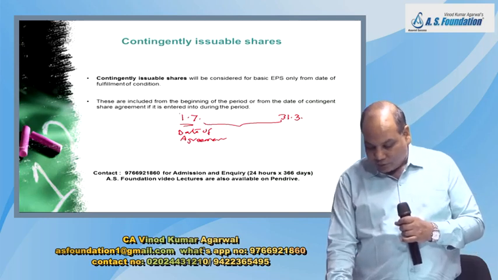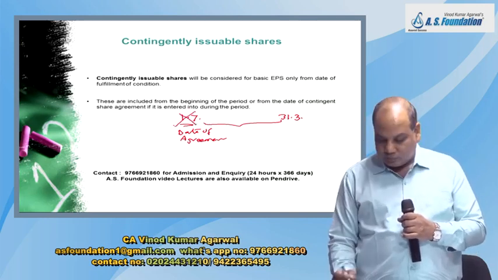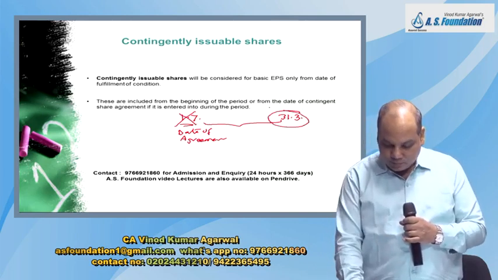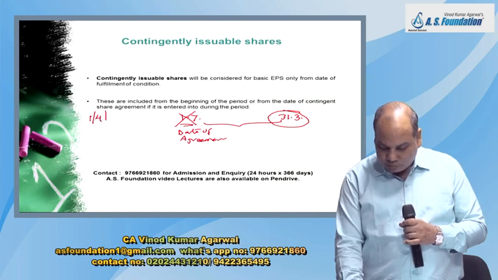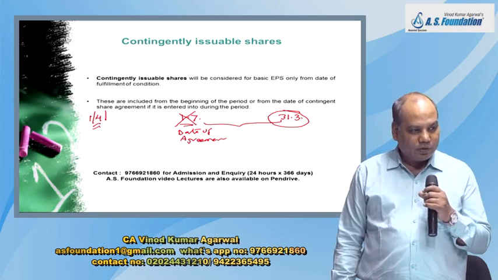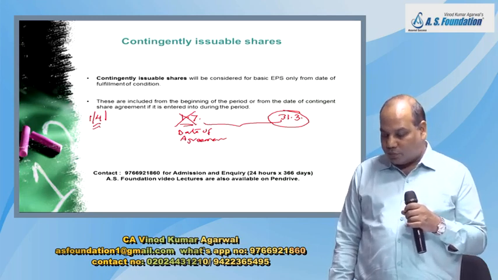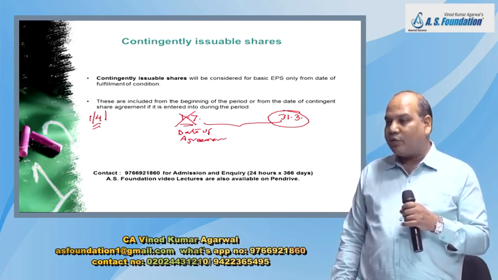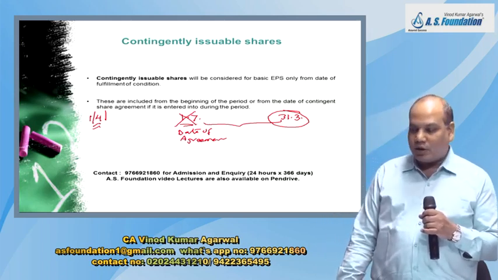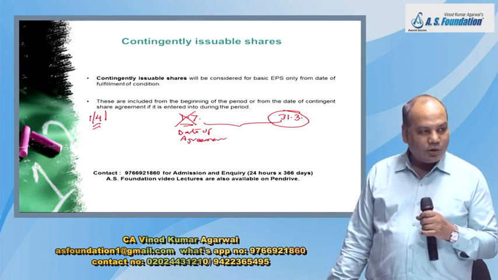If the date of agreement is not there and the contingency gets satisfied on 31st March, then we will assume the shares were outstanding from the beginning of the year. So these are included from the beginning of the period or from the date of contingent share agreement if the agreement was entered at a later date during the period.